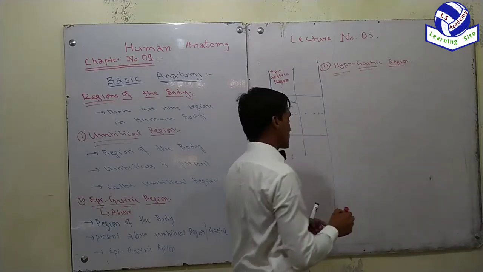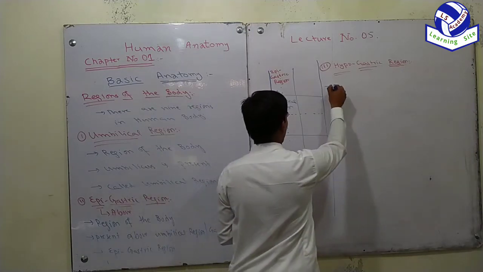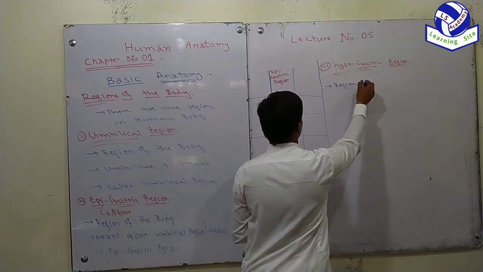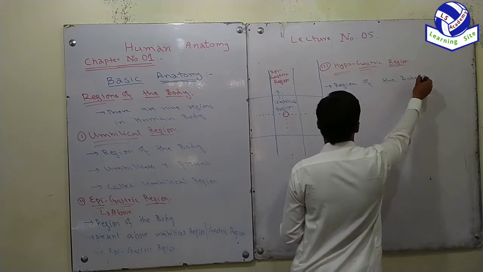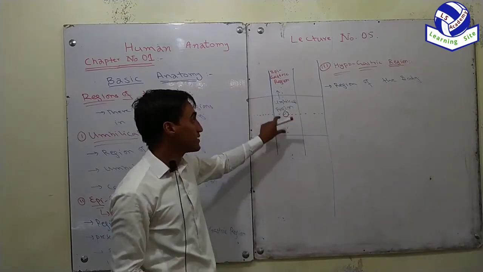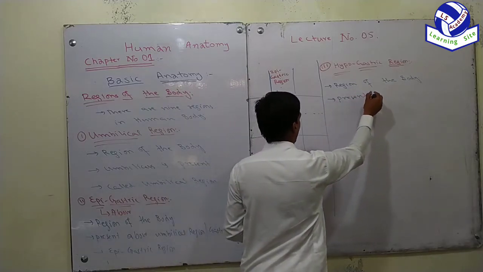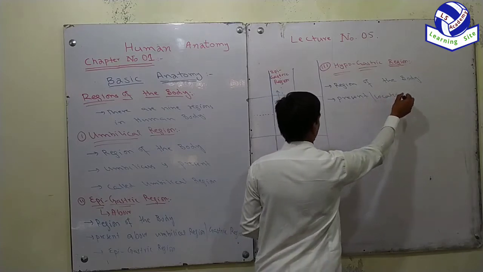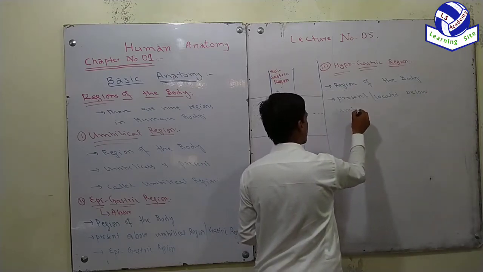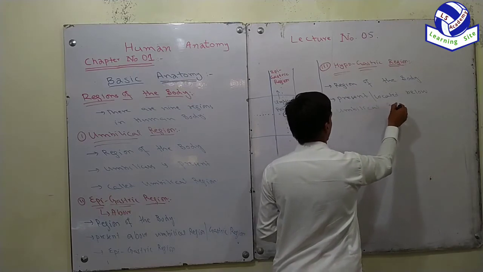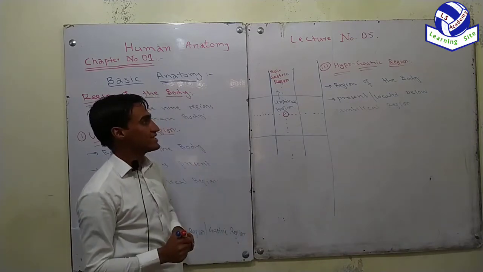What is the hypogastric region, or where is it located? The region of the body located below the umbilical region is called the hypogastric region.